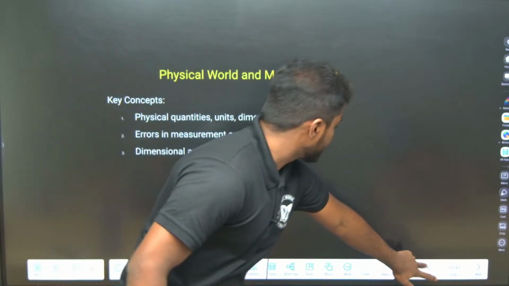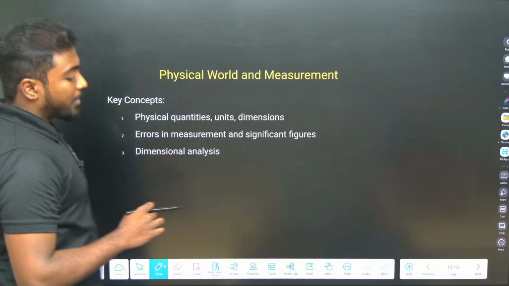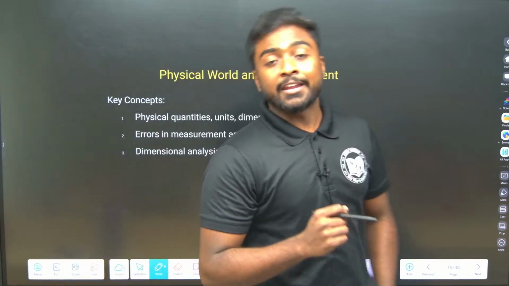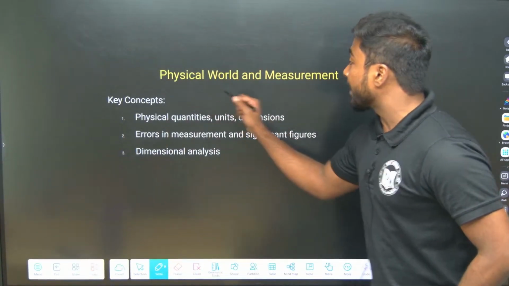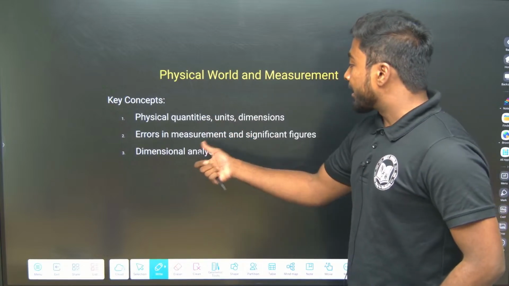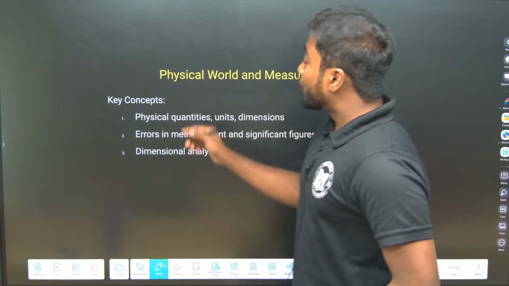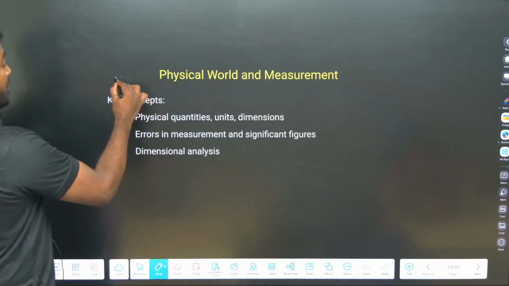So I have given the important topics in each chapter. When it comes to physical world and measurement, there are physical quantities, units and dimensions, error in measurement and significant figures, and then dimensional analysis. For every chapter I have given the key concepts to remember, the things I need to focus on.